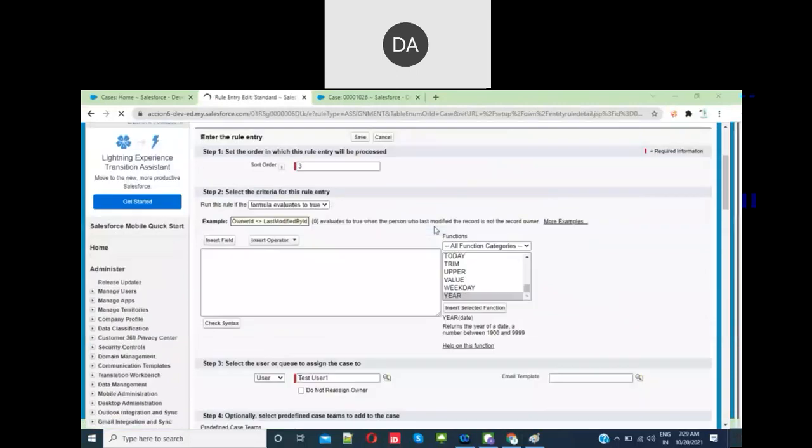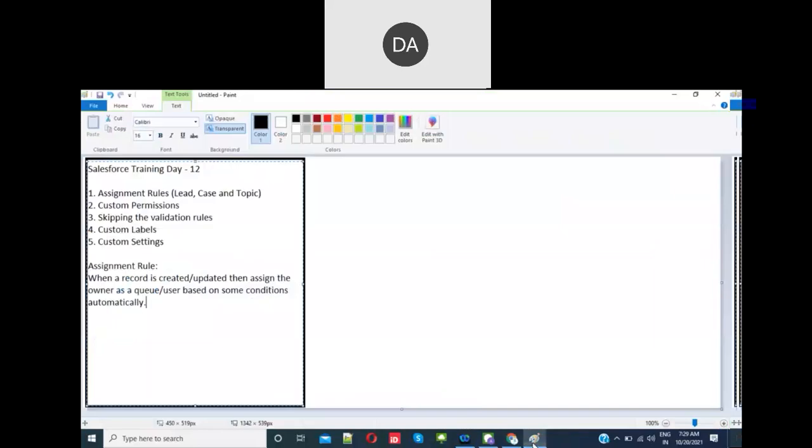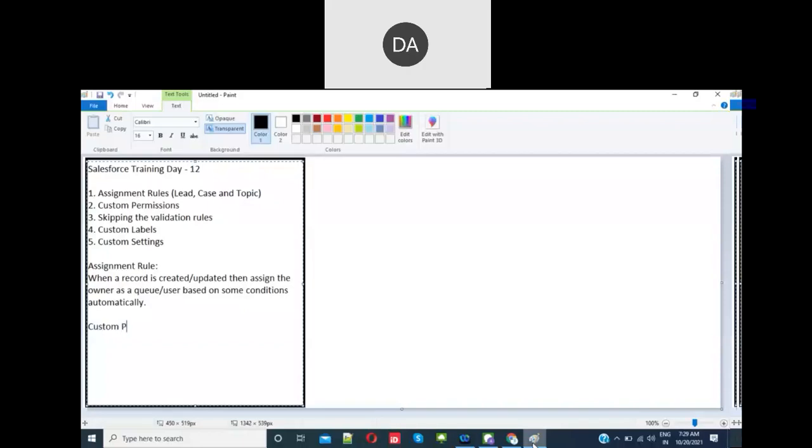Okay. So what is the next concept? It is custom permission. There is a lot of difference between the permission set and custom permission.